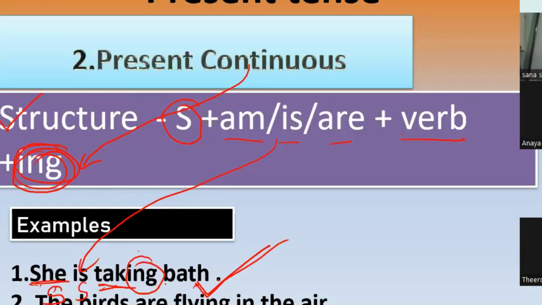Now let's move to the next one. The birds are flying in the air. These are plural. The birds here are the subject, are, as following this structure, fly is the verb plus ing. The birds are flying in the air.